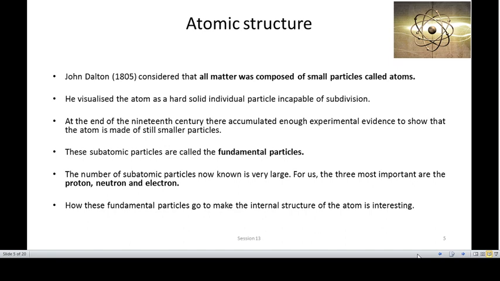But at the end of the 19th century, because of many experimental evidences, it was shown that the atom is not an indivisible particle, but can be divided into smaller particles called subatomic particles.